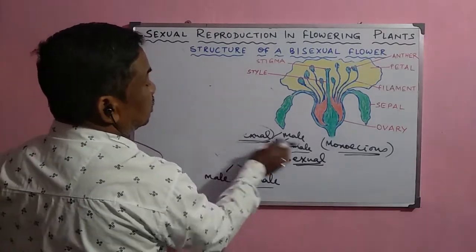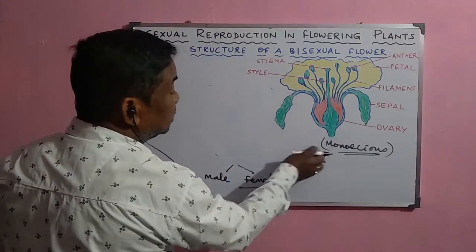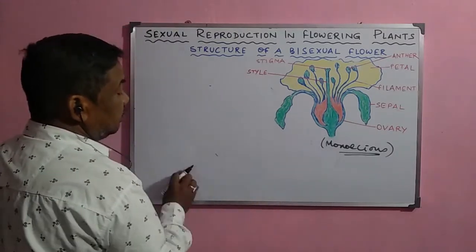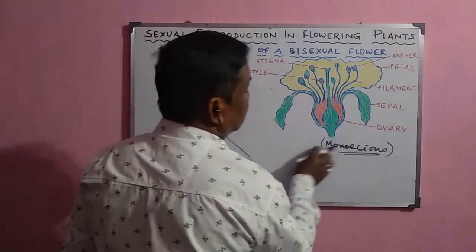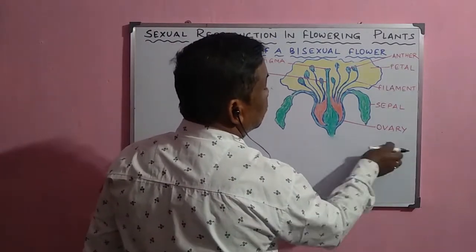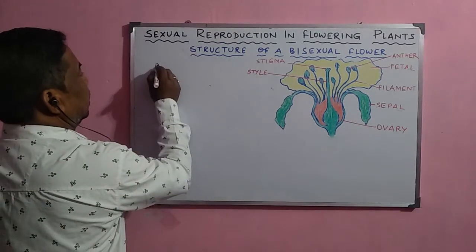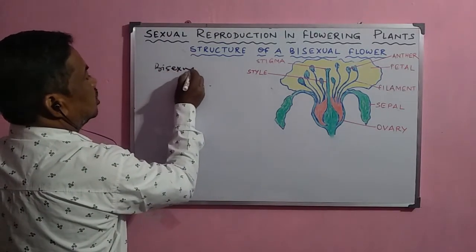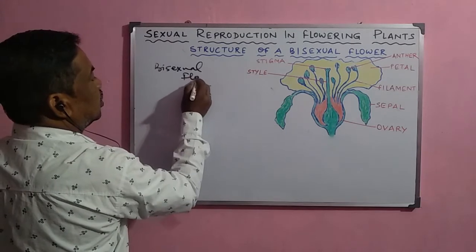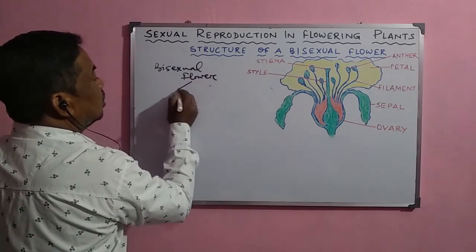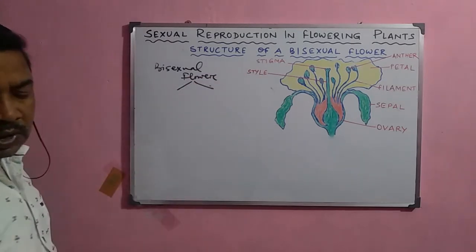This is just a typical bisexual flower. And in a bisexual flower, two types of whorls are there.